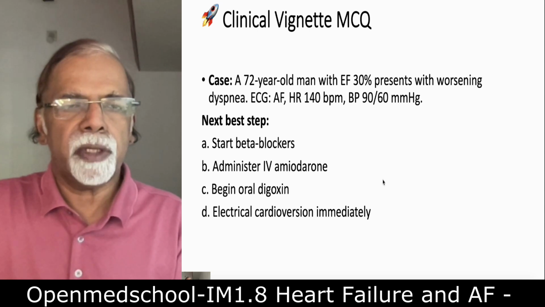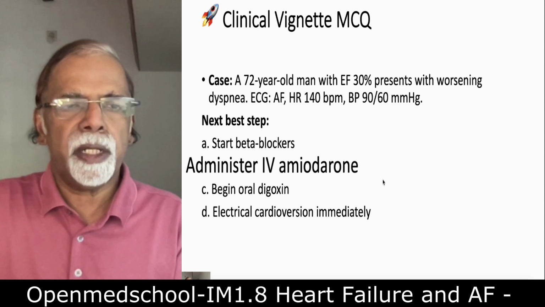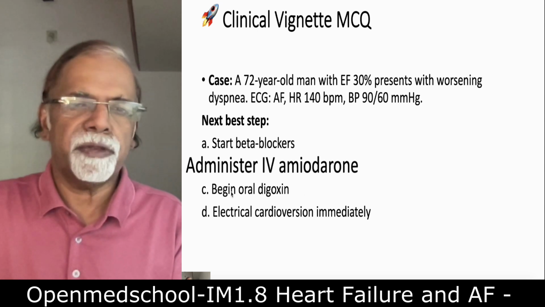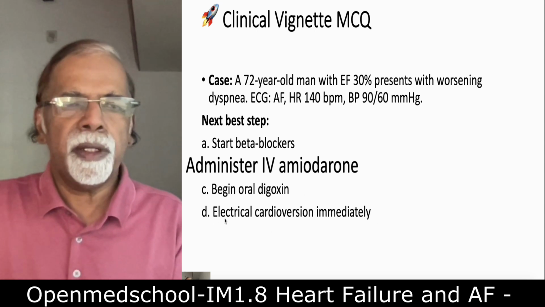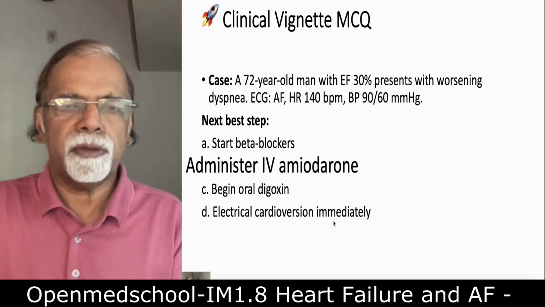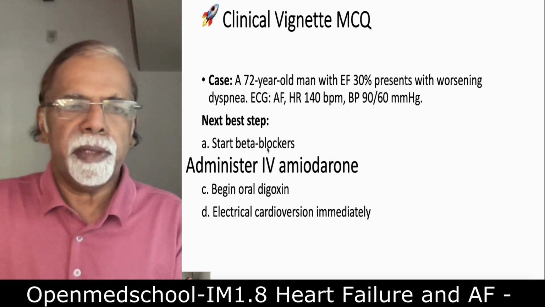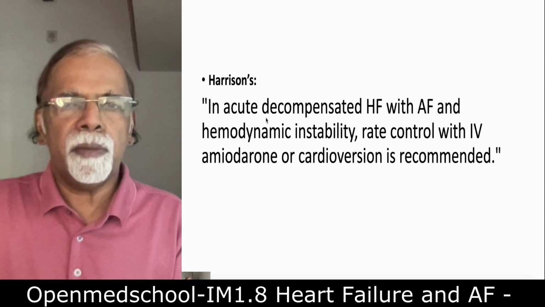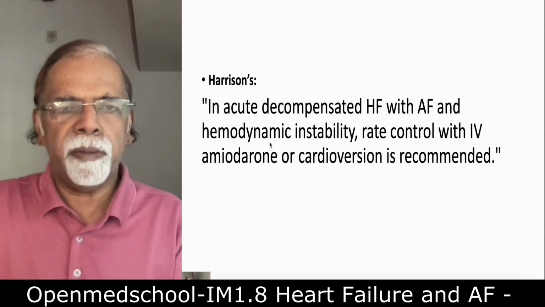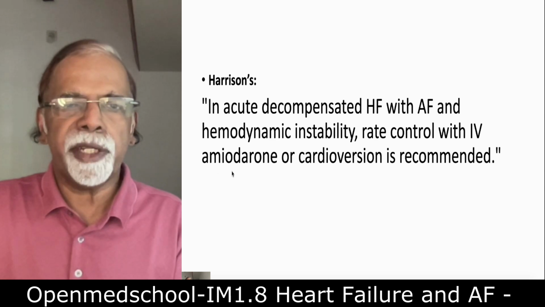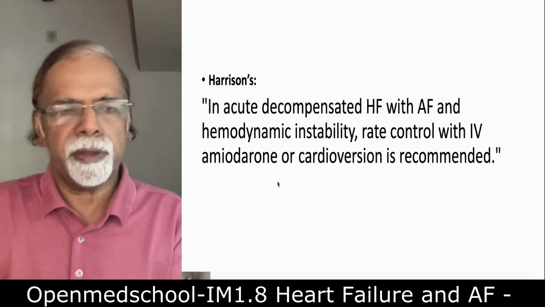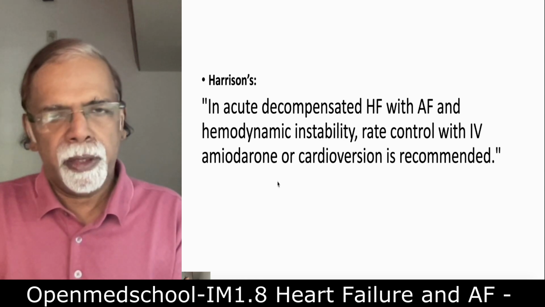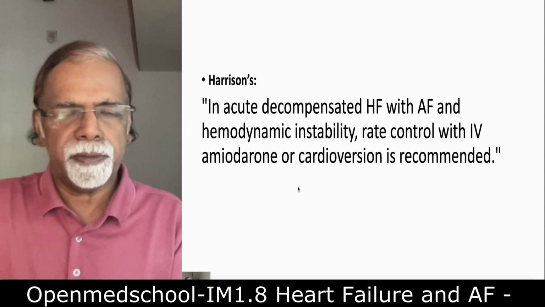Please note down your answer before continuing. Administer IV amiodarone. Oral digoxin can be given, but oral digoxin is not effective acutely. Electrical cardioversion can be used only when you know the duration; in acute cases you can go for it. Again, starting a beta blocker will take time. In acute decompensated heart failure with AF and hemodynamic instability, rate control with IV amiodarone or cardioversion is recommended. Cardioversion in acute cases, for example, with myocardial infarction developing AF, you may go for cardioversion,